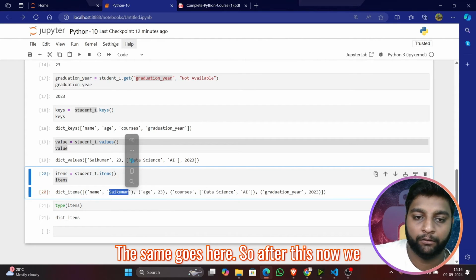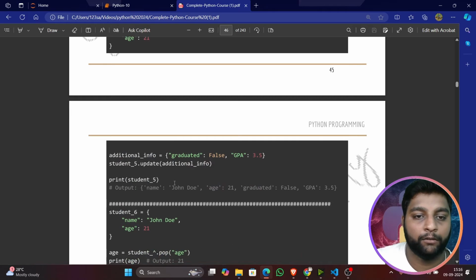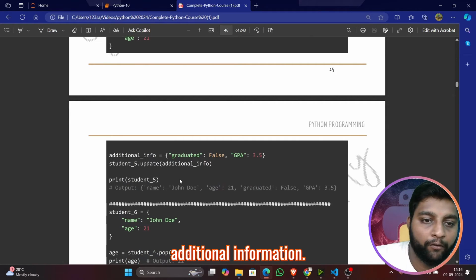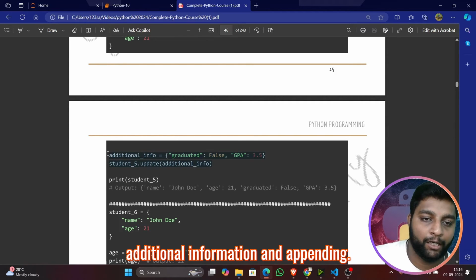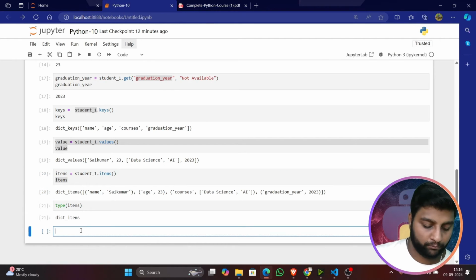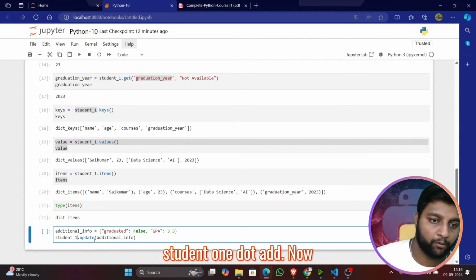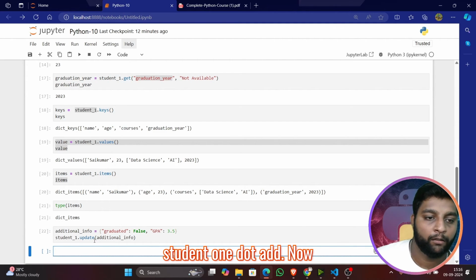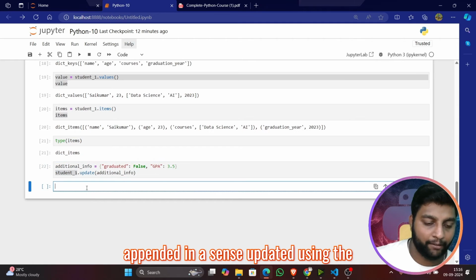The same goes here. So after items we have additional information, appending. Here we are adding additional information. Okay, let me copy the same here. Student1 dot update. Now if I check student1, this will be appended, in a sense updated.